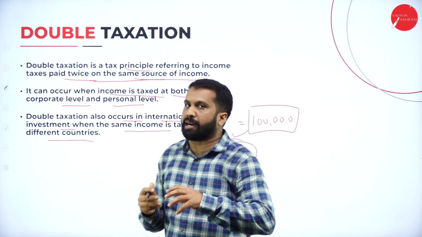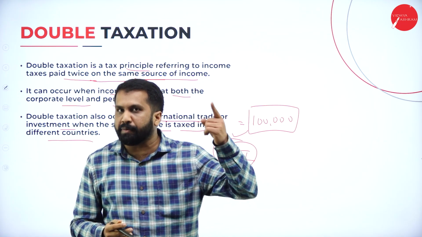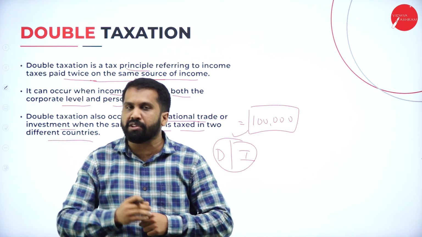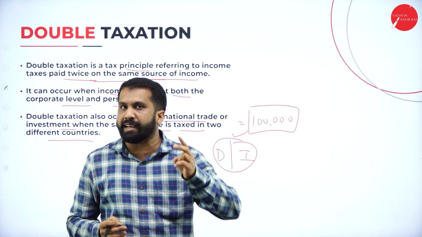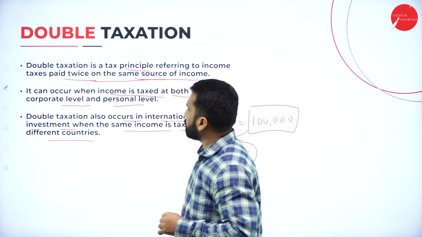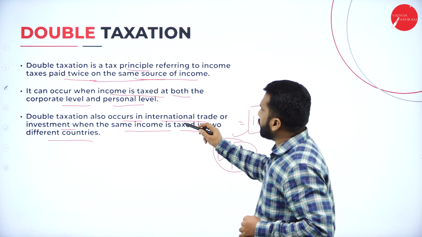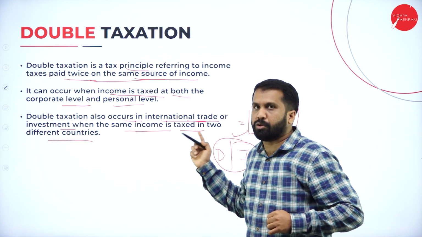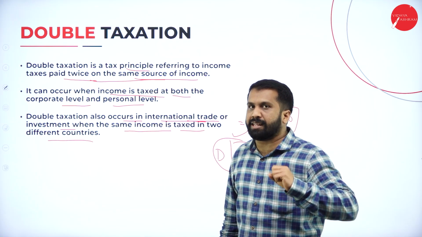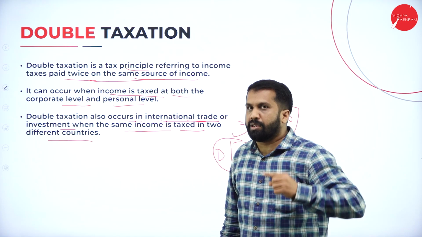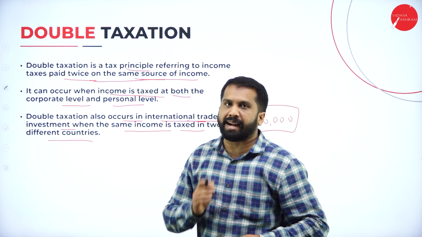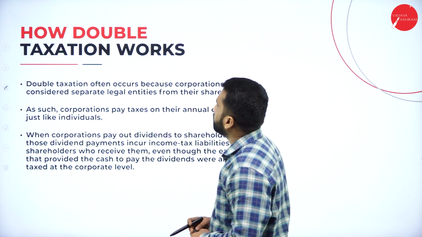Income earned in the company is taxed, and after you receive it, you pay your individual income tax on that. Again, it is double taxation. It also occurs in international trade, as I explained with Dubai and India. Hope you got it?